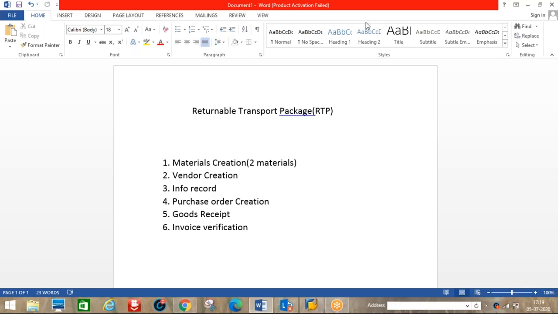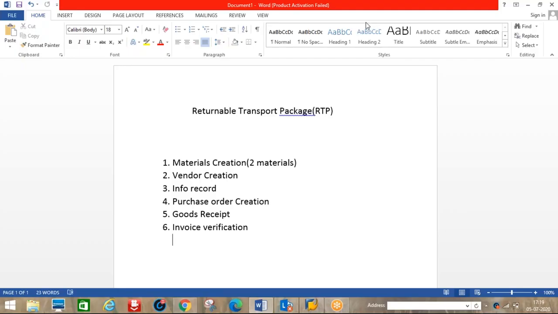Okay, thanks. Returnable transport package means, for example, you place an order for gas with the vendor. Say you ordered 100 kgs of gas, and the vendor supplies cylinders. Per cylinder is roughly 10 kgs, so 10 kgs into 10 cylinders, 10 into 10, 100 kgs of gas is delivered.